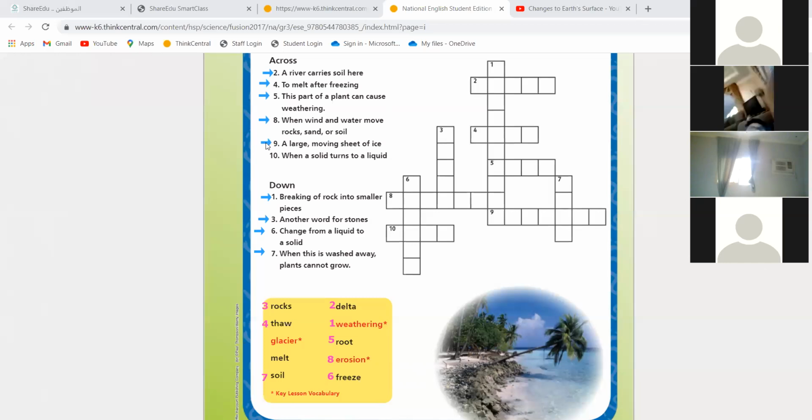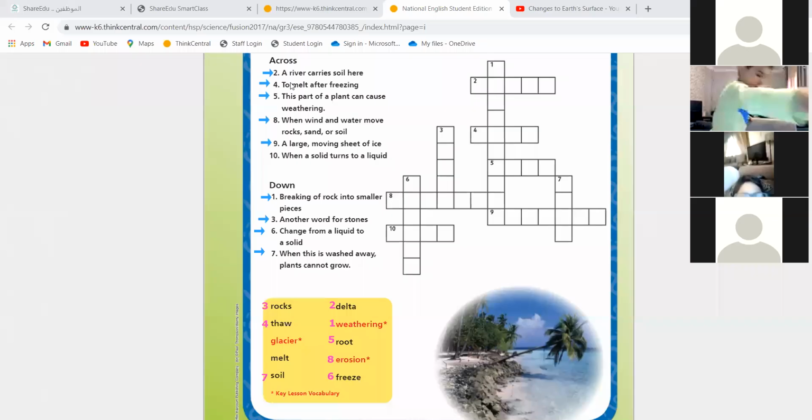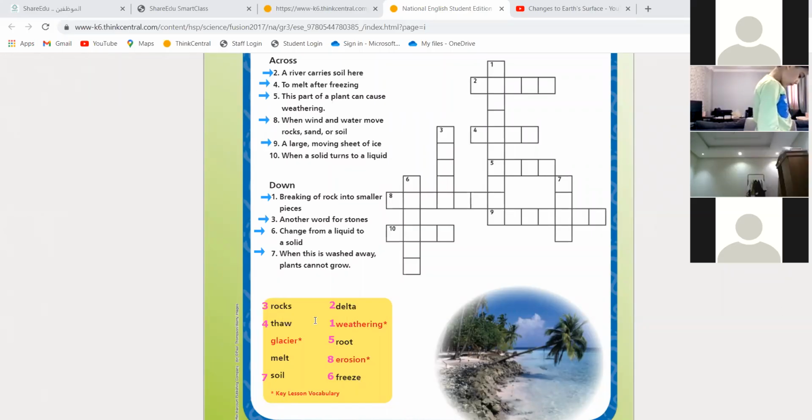A large moving sheet of ice, what do we call it? Is it melt or glacier? Glacier. Yes, that's right. Number 9 is a glacier.